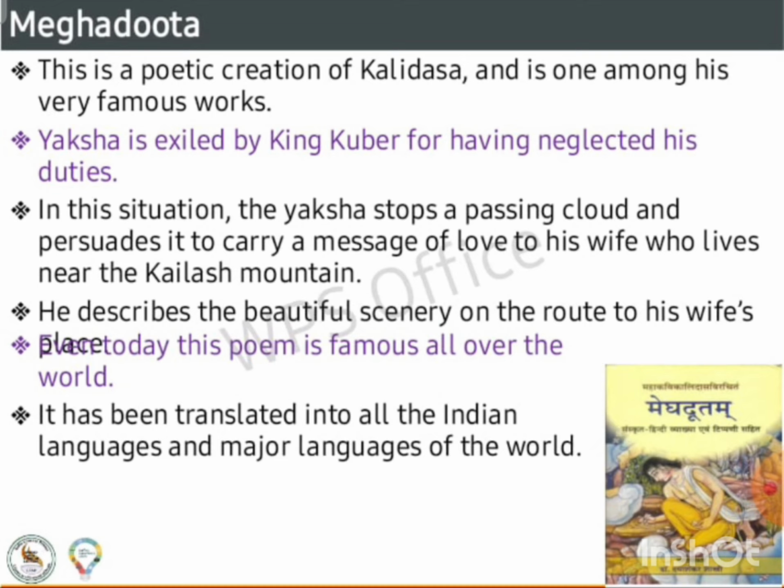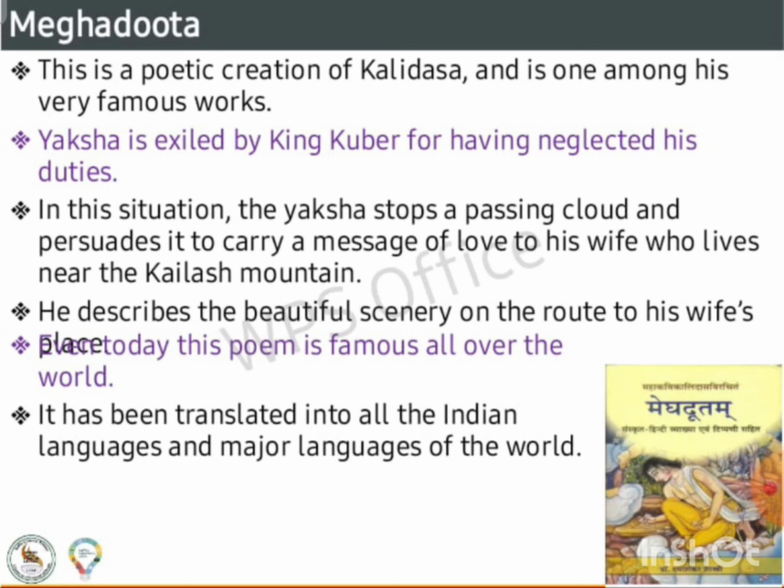Meghaduta. This is a poetic creation of Kalidasa and is one among his very famous works. A Yaksha is exiled by King Kubera for having neglected his duties. In this situation, the Yaksha stopped a passing cloud and persuaded it to carry a message of love to his wife who lives near the Kailash mountain.